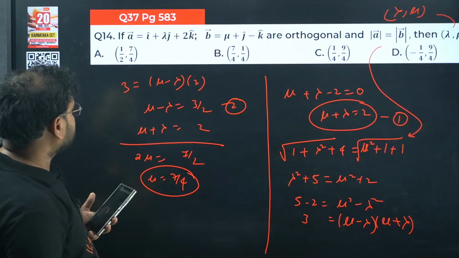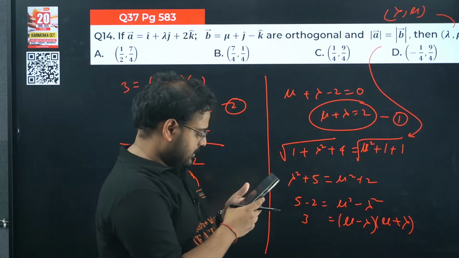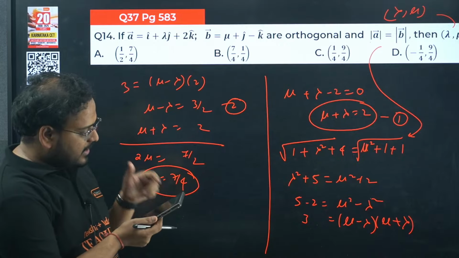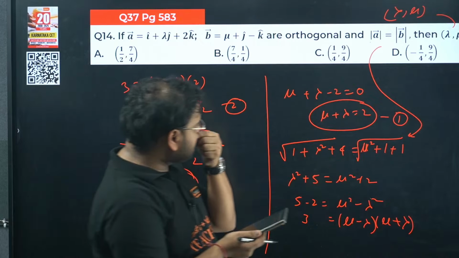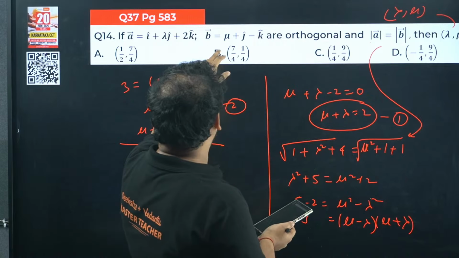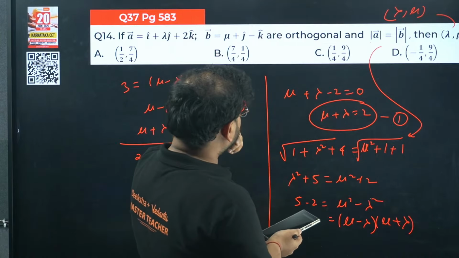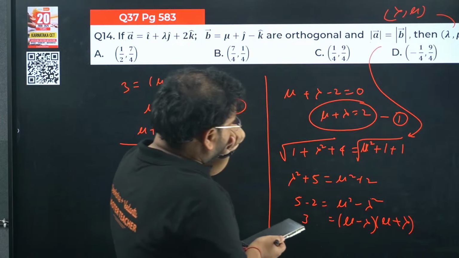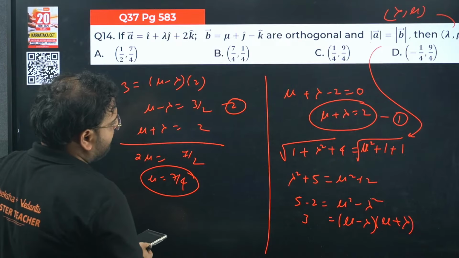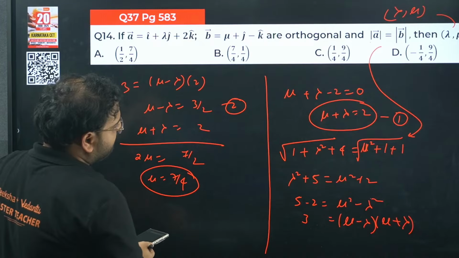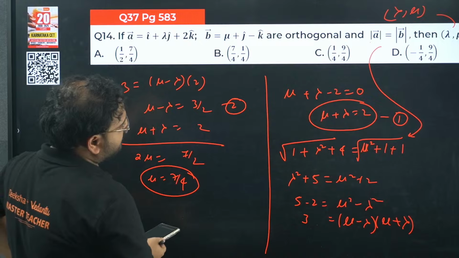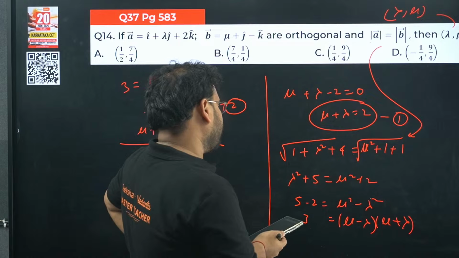Have I made some mistake? Mu plus lambda minus 2 is correct. 1 plus lambda square plus 4, mu square plus 1 plus 1. Correct, 5 minus 2 is 3.